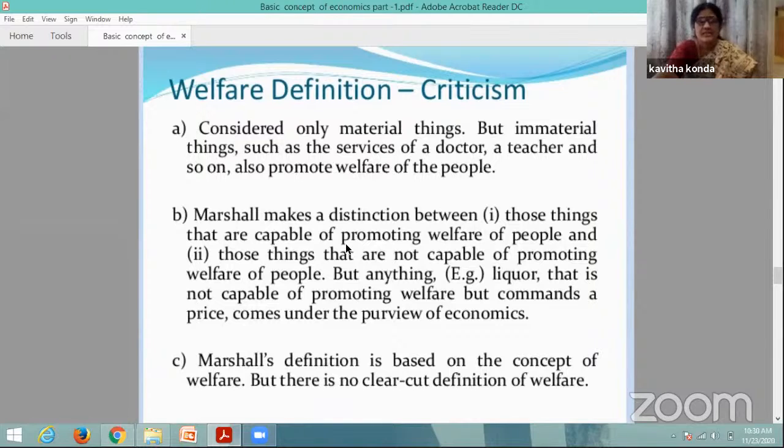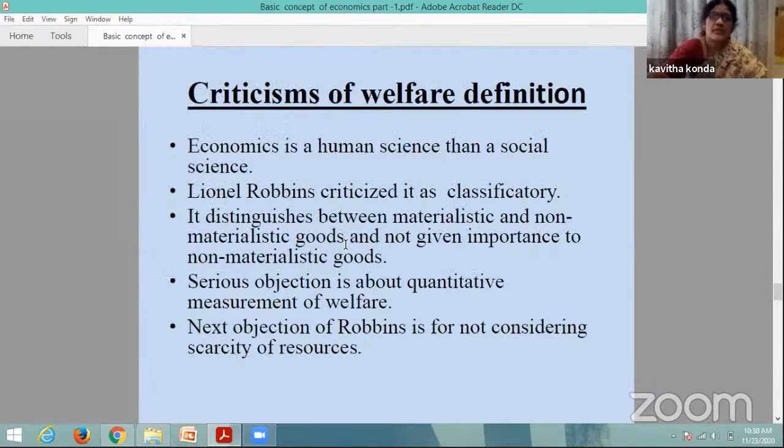Here there is no clear-cut definition of welfare. The critics mostly treated welfare as coming only from material goods, but not from immaterial goods. Another objection is that economics is a human science rather than a social science. Why? Because it studies human behavior and how human beings, the individuals, are acting in the economy. And Lionel Robbins also criticized that it is classificatory.